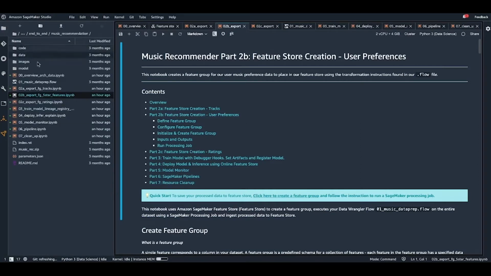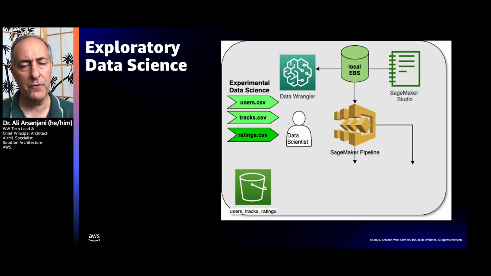For now, we're going to go one by one through each of the notebooks and just highlight the salient points about the notebook. We're not going to be walking through every single detail in the notebook. So with that, I'm going to come back to the actual PowerPoint again. In the first notebook, we're going to be looking at early phases of the data science and machine learning lifecycle, where we're doing exploratory data science. We have 3 data sets that are synthetically generated data sets.